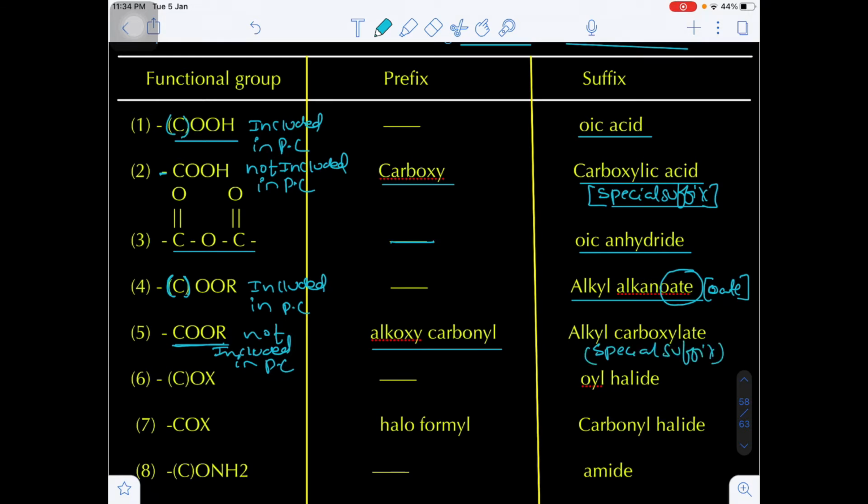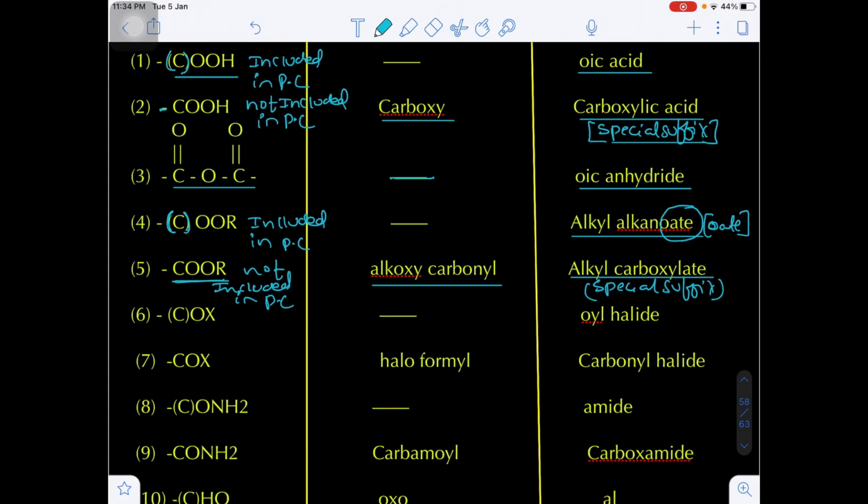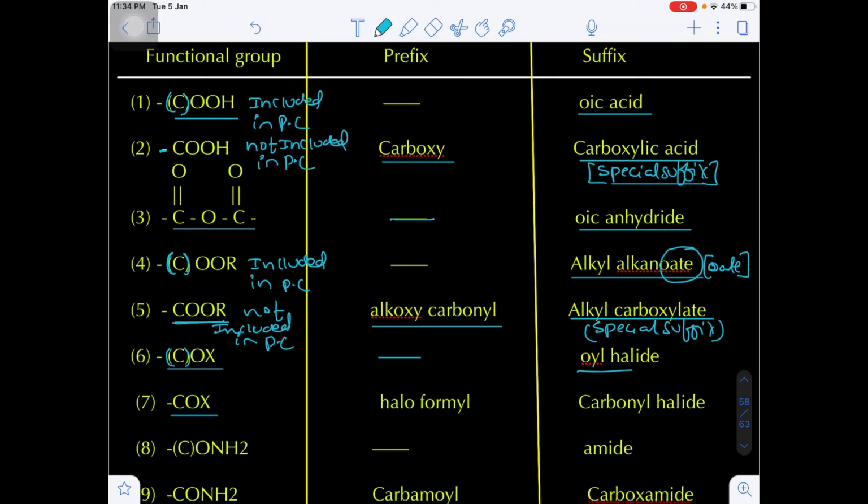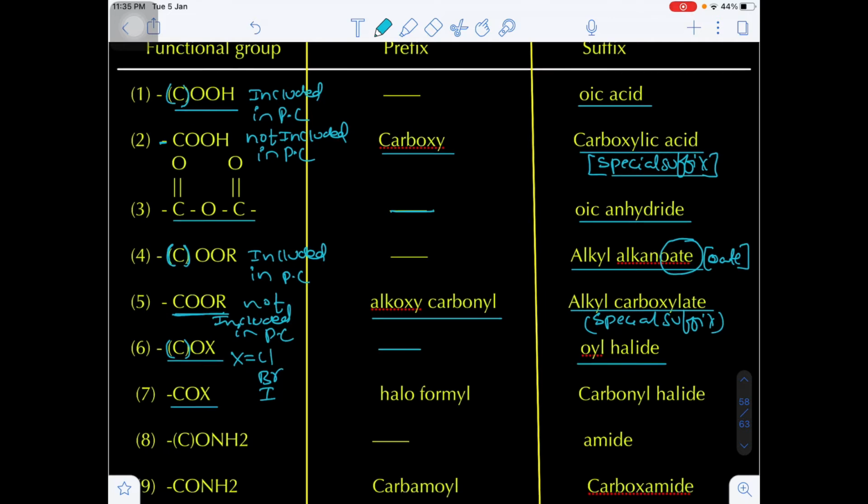What is the special suffix here? Alkyl carboxylate. Similarly, here this is an acid halide. In acid halide, if the carbon is within the bracket I am writing here, that means it is included. If I am not writing it in the bracket, that is excluded. If the carbon of the functional group C=O-X is included in the parent chain, then we can say oyl halide. If the halogen is chlorine, we can say oyl chloride, oyl bromide, and oyl iodide.